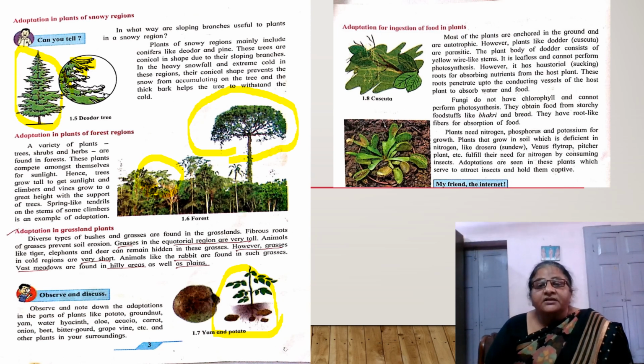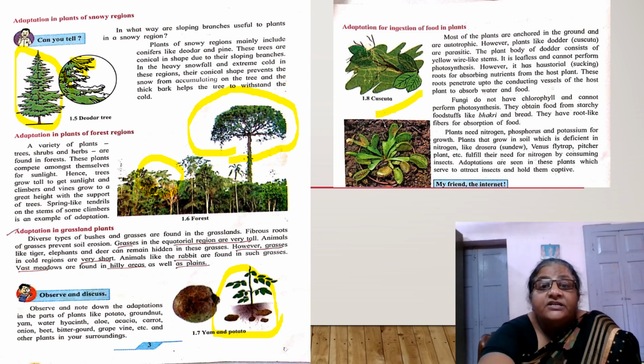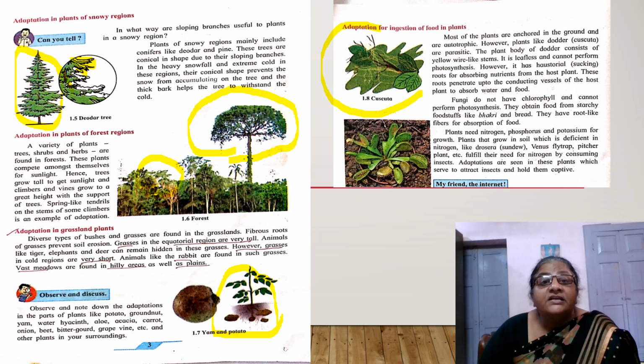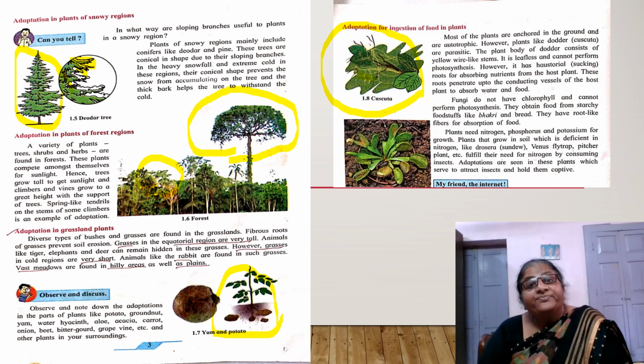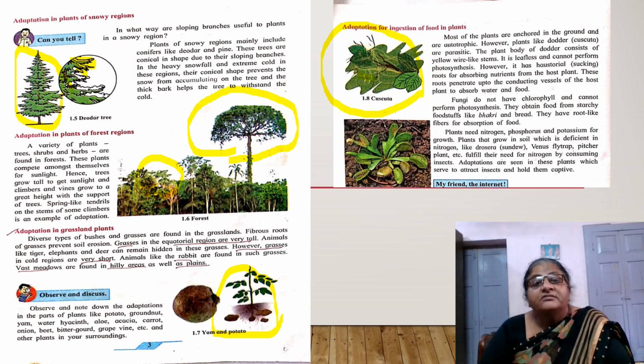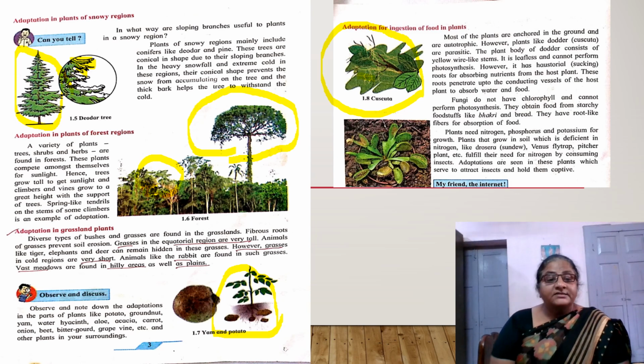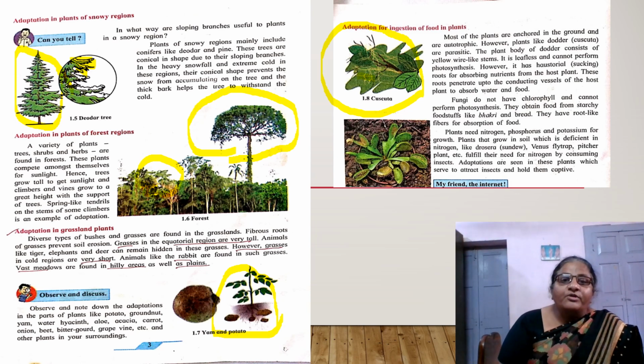Now adaptation in ingestion of food in plants. Here we can see a yellowish plant which grows on another green plant. That thread-like structure is nothing but a plant, that is cuscuta. Cuscuta does not have chlorophyll, so it takes its nutrition by growing on other plants and sucking the food from the other plant.